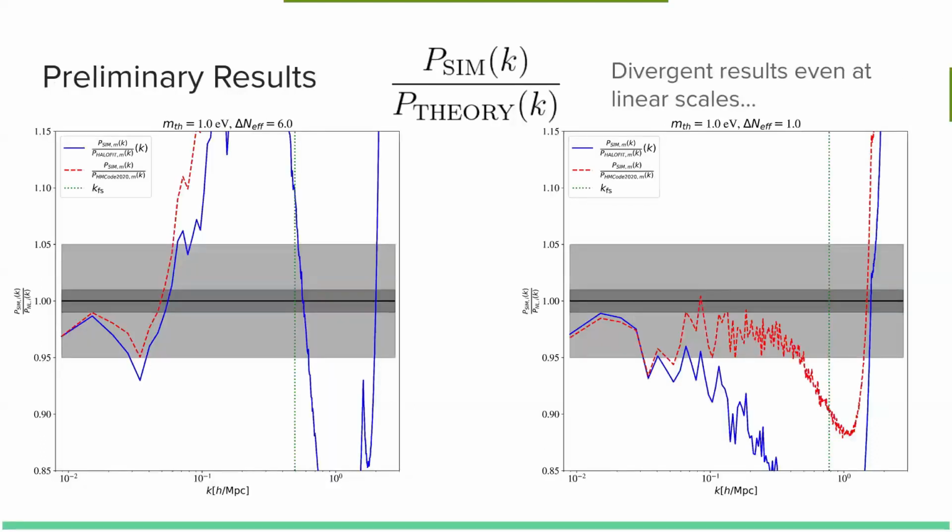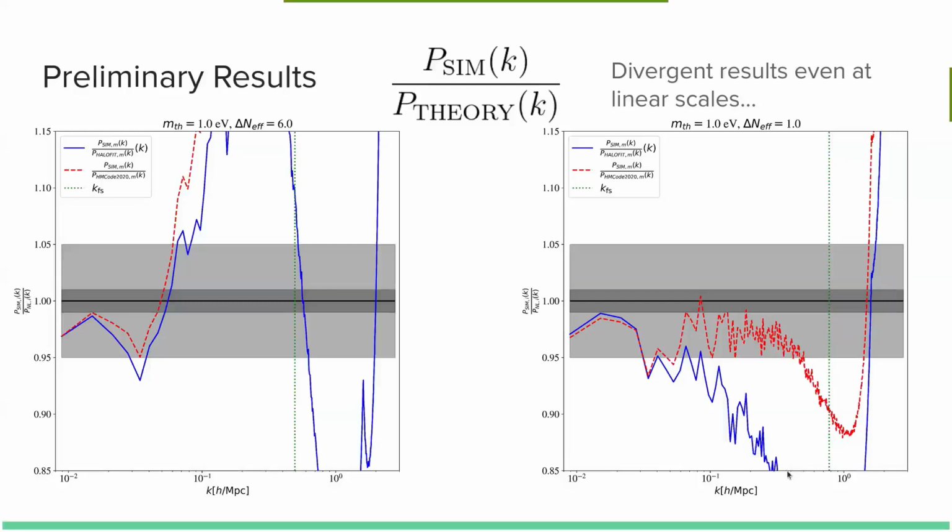So we then look at ratios of the simulation total matter power spectrum to the predicted power spectra from the nonlinear fitting functions, and we see even larger divergences. In particular, we see this approximately constant offset in the 1 eV, delta N effective equal to 1 case over here on the right, where we're comparing in red the simulation to HMcode, and in blue, the simulation to HaloFit.